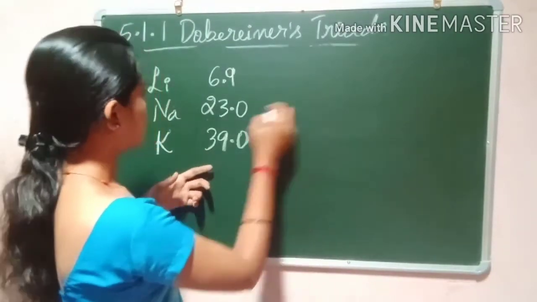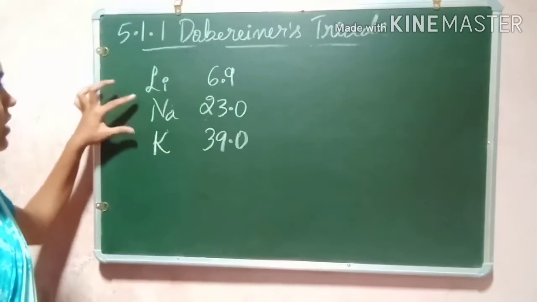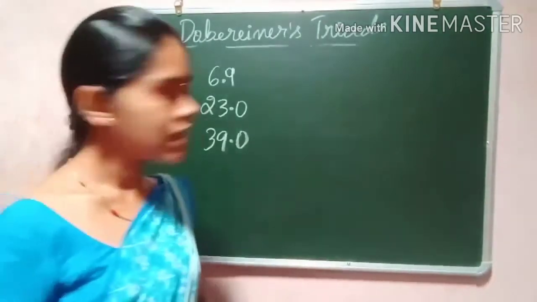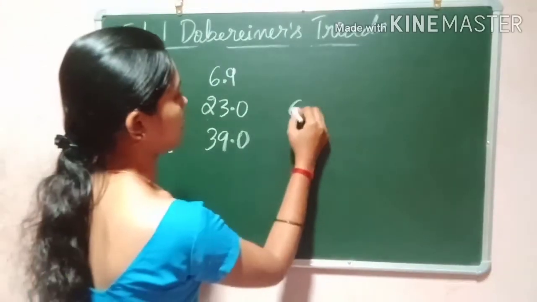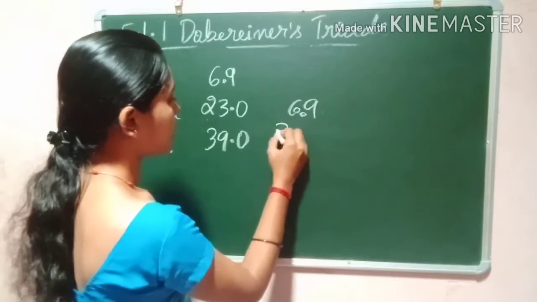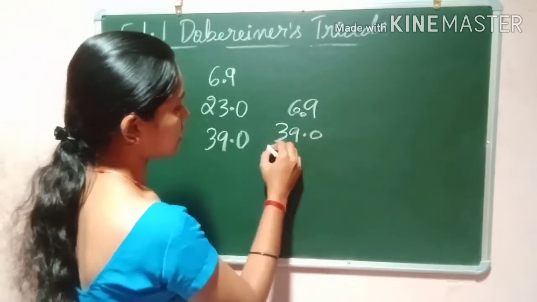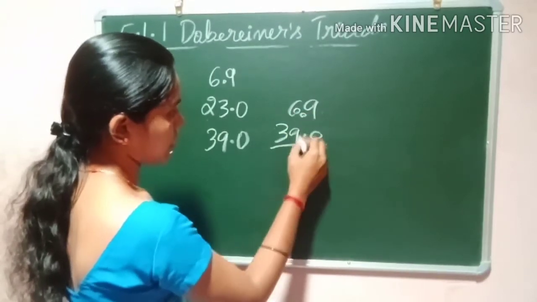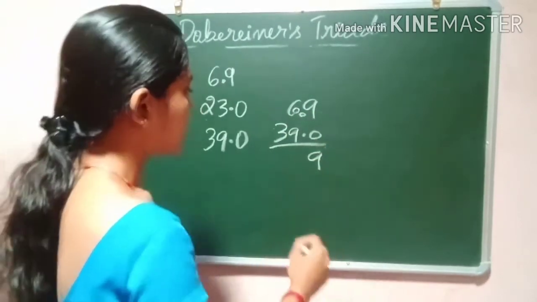So let us consider the atomic mass of lithium is 6.9 and the atomic mass of potassium is 39.0. So what is the average of it?